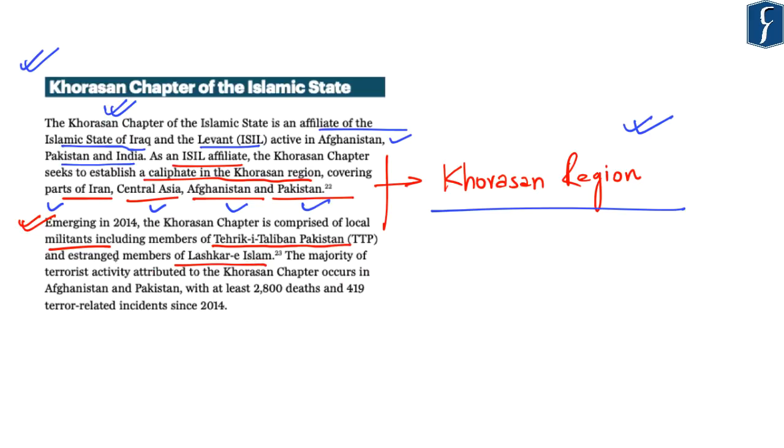The report says that the majority of terrorist activity attributed to the Khorasan chapter occurs in Afghanistan as well as in Pakistan. So in this regard, from your prelims perspective, you must know about the Khorasan region and also about the Khorasan chapter of the Islamic State.